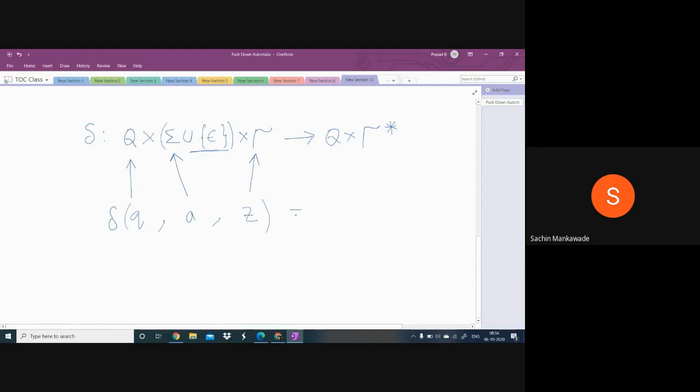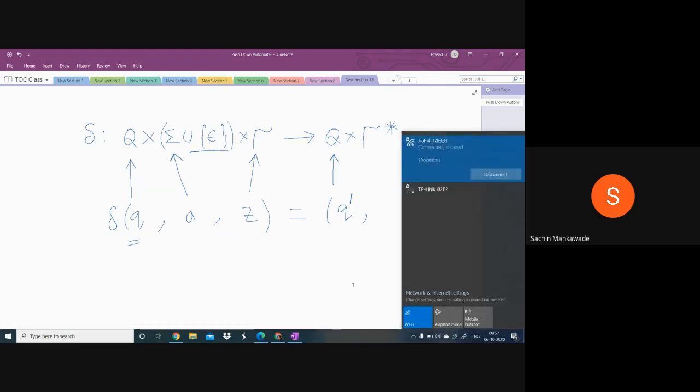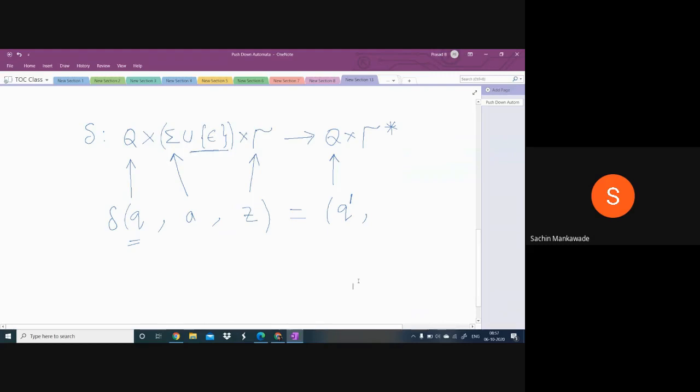After completion of the transition, this is the state. It gives a state, maybe the same state Q, or it may go to a different state, as in the case of finite automata. In finite automata also, after completion of the transition, after taking the input symbol, it may remain in the same state, or it may go to another state. Here also, it may remain in Q, or it may go to Q dash. And alpha is a combination of stack symbols. We will see what this is.